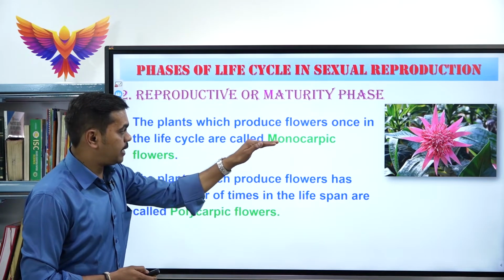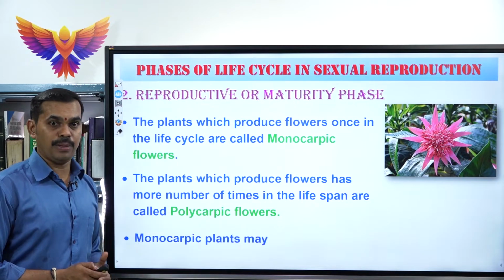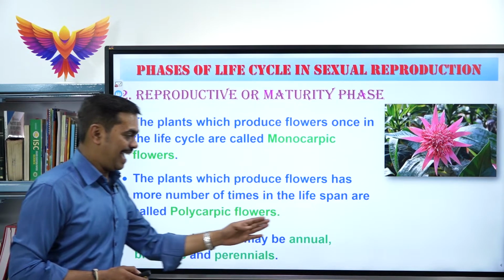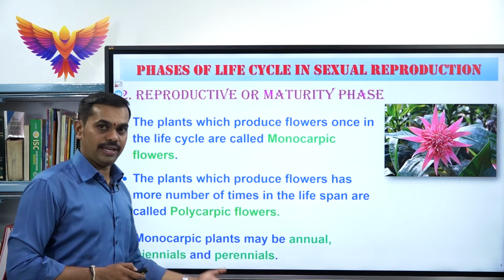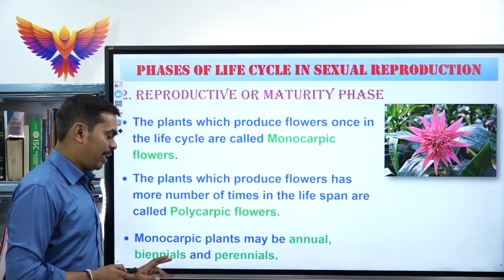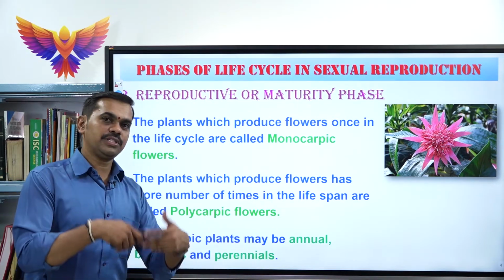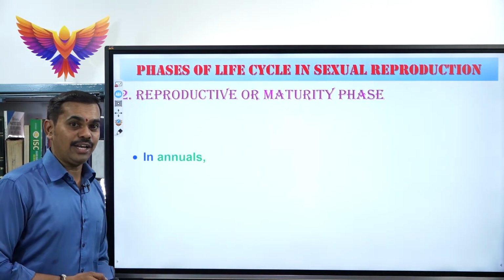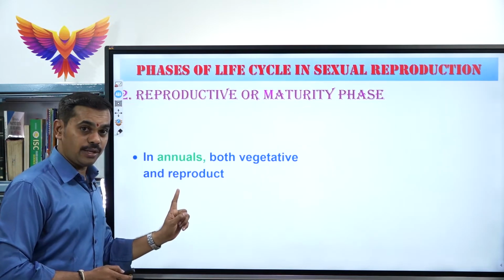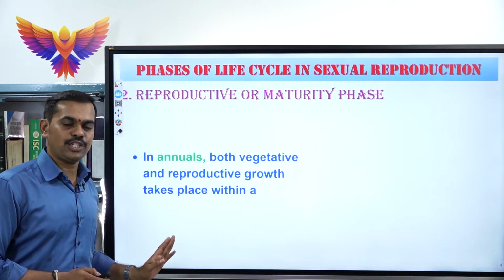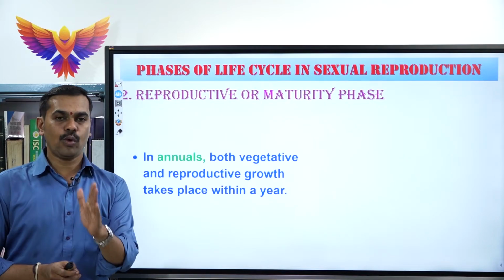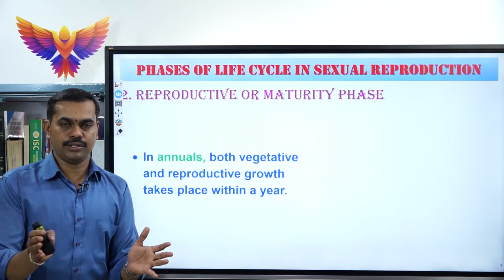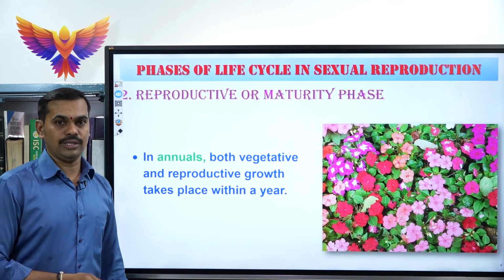Now please concentrate on monocarpic plants. The monocarpic plants again consist of three types: annuals, biennials, perennials. Annual means 1 year, biennial means 2 years, perennial means many years. Next, in annuals, both vegetative and reproductive growth take place within 1 year. In 1 year, both vegetative growth and reproductive growth complete. Such plants are called annuals.